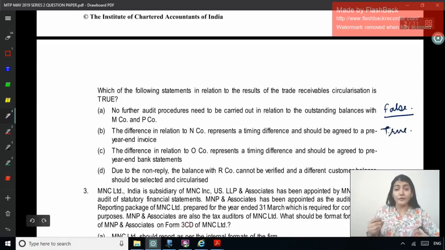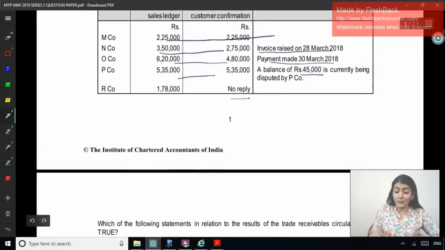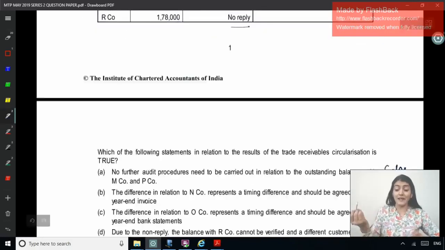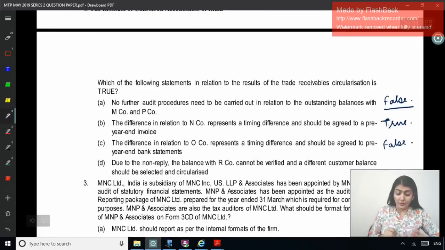The difference in relation to O company represents a timing difference and should be agreed to pre-year end bank statement. No. Right, represents a timing difference? No, the payment has been made. So you need to check with the transaction. Right, we have to check the invoice. Okay, the payment has been made. Right, and due to the non-reply, the balance with our company cannot be verified and a different customer balance should be selected and circularized. No, that is also false. Right, so the correct answer over here is B.